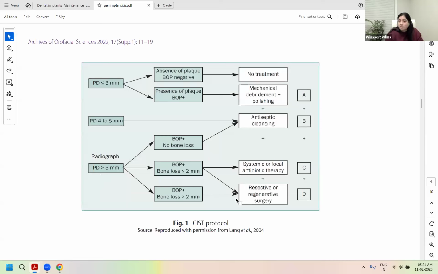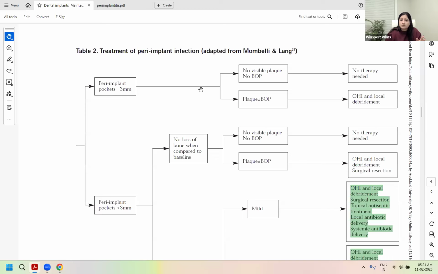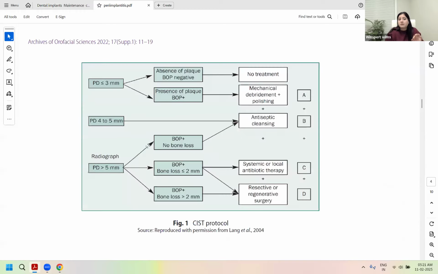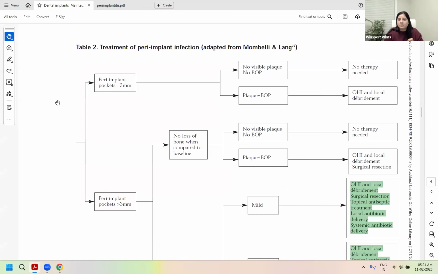This is a better management chart. So I'm going to be talking about this one rather than this one alone, because it does cover the 3 mm and greater than 3 mm, but it also talks about greater than 5 mm. So when I summarize the protocol, the international protocol followed worldwide, this is the protocol.